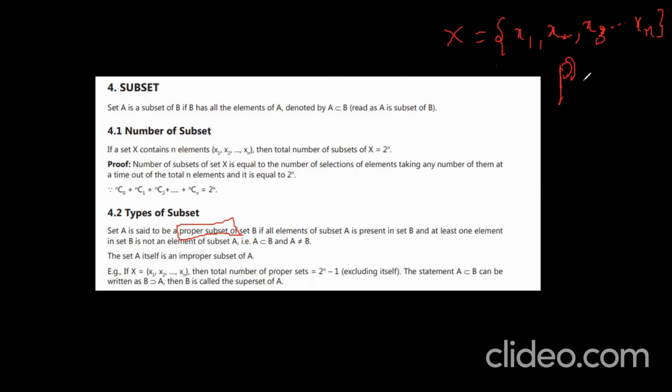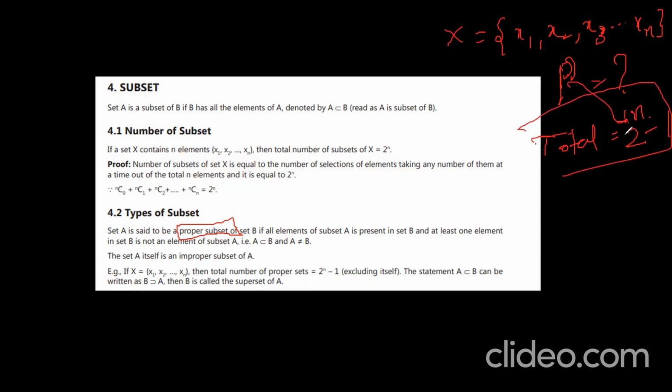How do you calculate? We already observed that the total number of subsets is 2 power n. Proper subset means only one is going to be less, excluding itself. So 2 power n minus 1 gives the proper subsets. If you exclude itself from the total subsets, then it is going to be a proper subset.